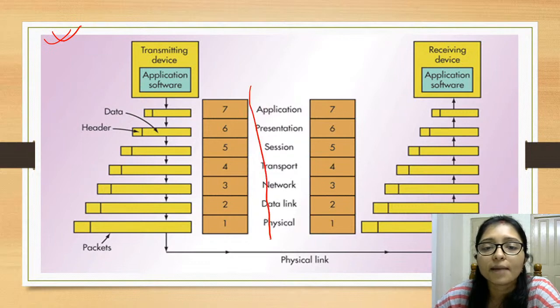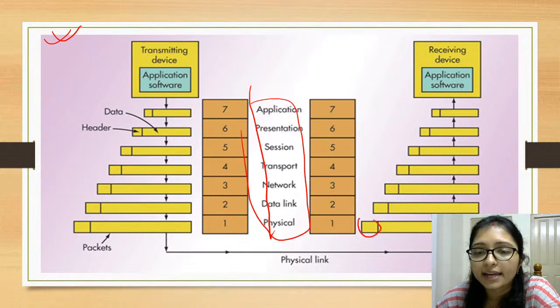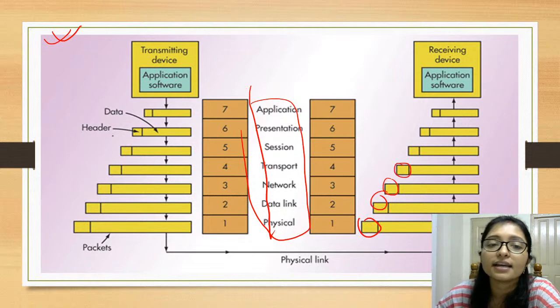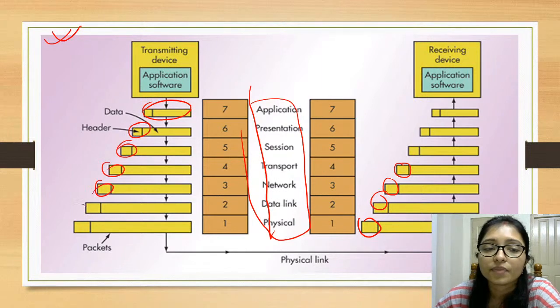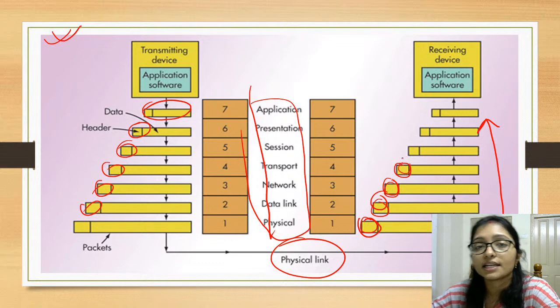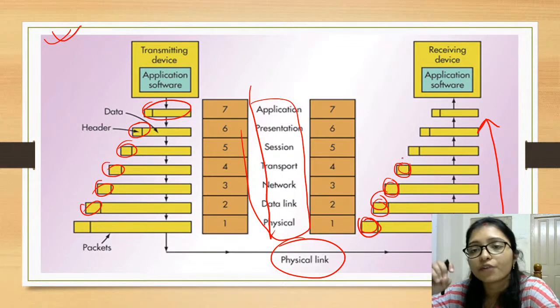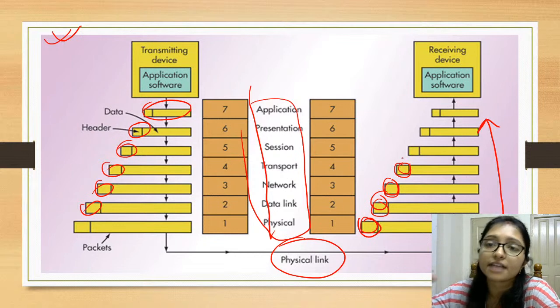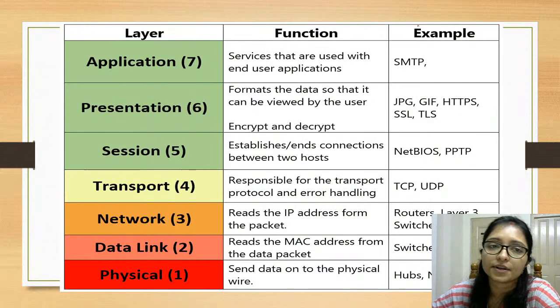These are the layers: application, presentation, session, and in them the headers. In that way the headers are added. When it is sending, it is small data, then one by one we are adding headers, and finally it comes here, and again it passes through the same layers, and it is decrypting the language, we decrypt the message, and finally it is received by the receiver.